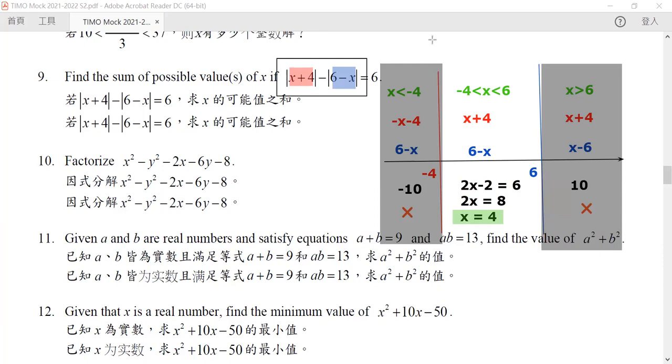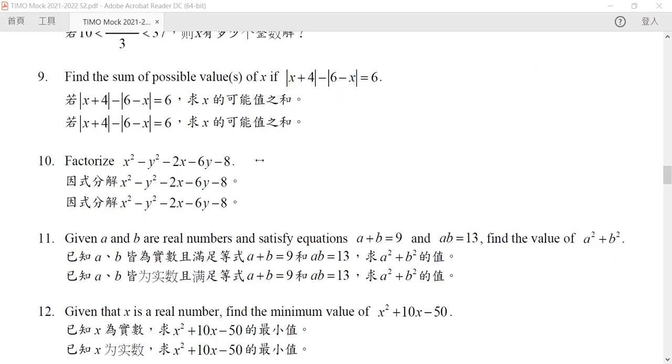Factorizing this expression. Whenever we see a factorizing problem like this, especially a decoupling problem, we can rewrite this as the following. It will be equal to x squared minus 2x plus 1 minus y squared minus 6y plus 9.